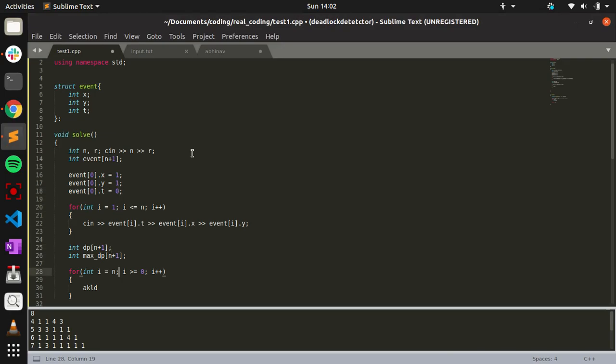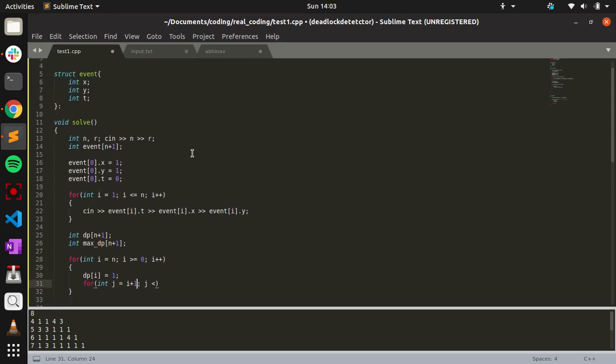So the thing is that you're going to make, for j equal to i+1, first of all, the minimum dp that you can get is dpi equal to 1. So j less than or equal to n and j plus plus, and the difference between those two times should be less than 2 into r minus 1.